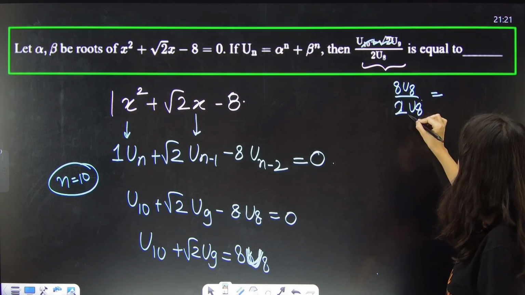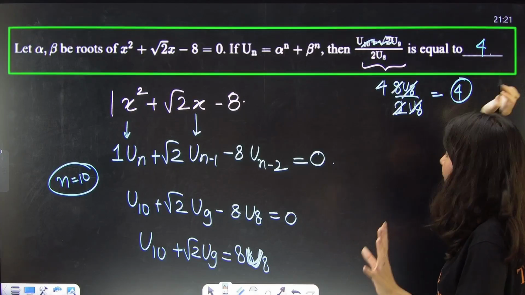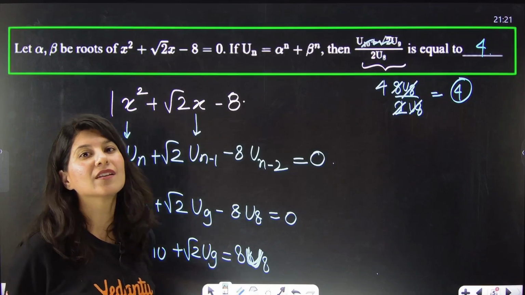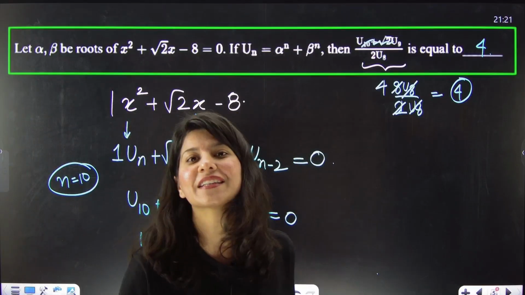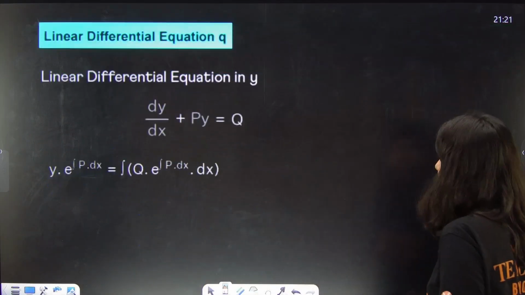So this u8 cancels, 2 4s are 8, 4 will be your answer. So within a few seconds you can solve this problem. Newton's formula, every year for the past few years they have been giving this question. Okay, so first one done and dusted. Shall I move on to the next problem quickly?